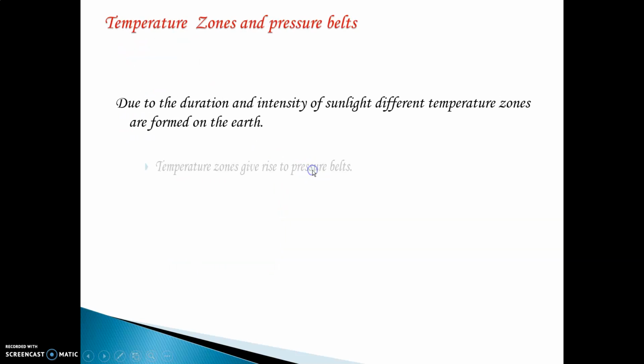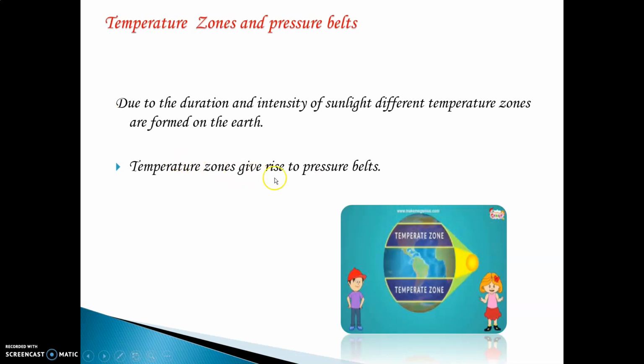Now, temperature zones and pressure belts. Temperature zones give rise to pressure belts. Temperature zone means the amount of temperature becomes different. For example, the sun rises in the east and sets in the west. You can see there are two types of shadows of the sun fallen on the Earth. The dark shadow is the area where sunlight falls directly. Therefore, it is extremely hot over here, the temperature extremely high.